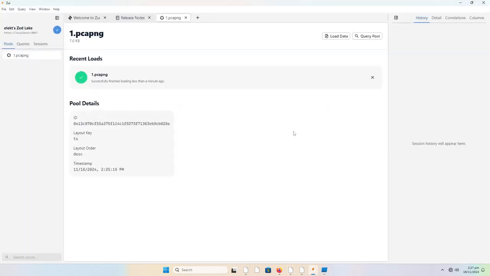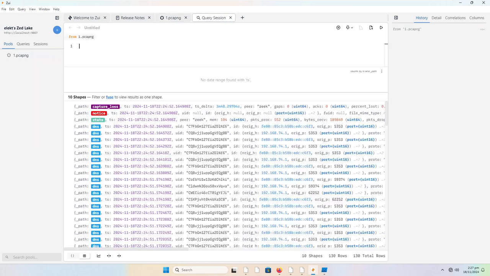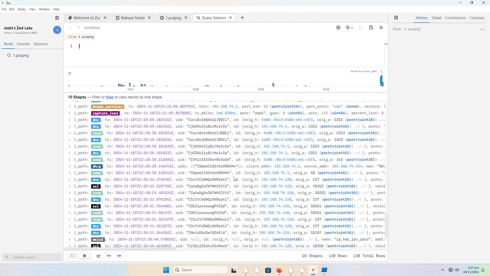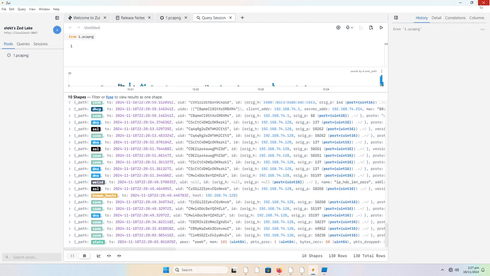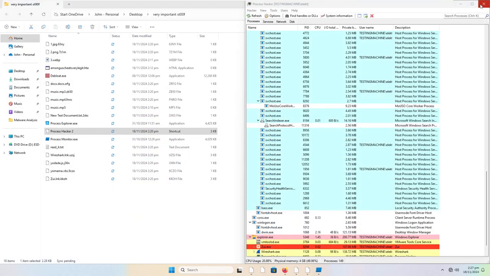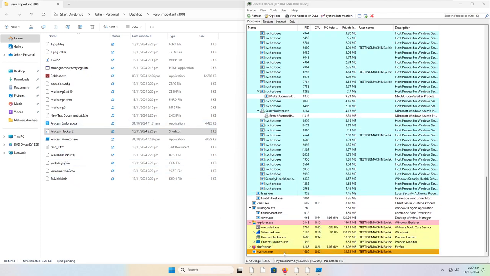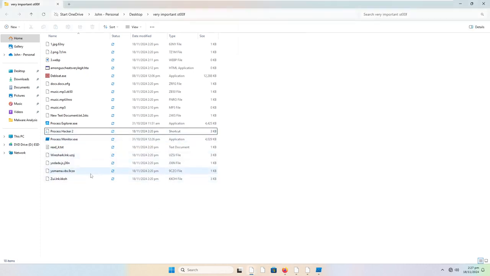Let's go ahead and take a look at Zoey and just confirm that nothing too suspicious and obvious is happening in the background. Only 130 rows, and nothing at all to look at, not even any notices. So yeah, it didn't send off your data in this case. Alright, well, the ransomware is still running in the background, which also makes me believe this has persistence. But I'm not seeing anything else too suspicious.